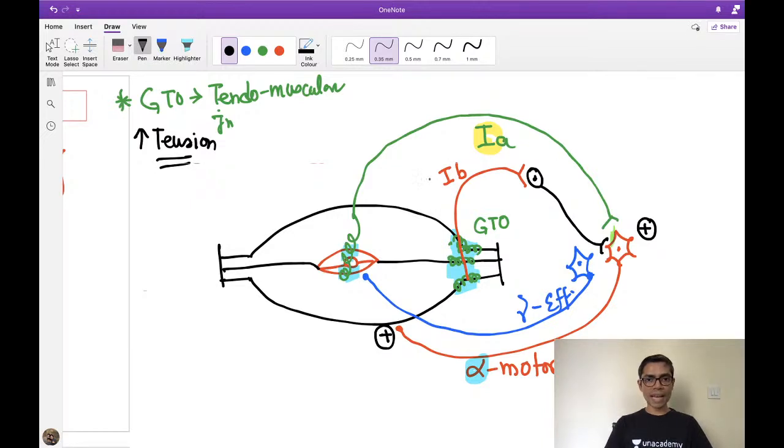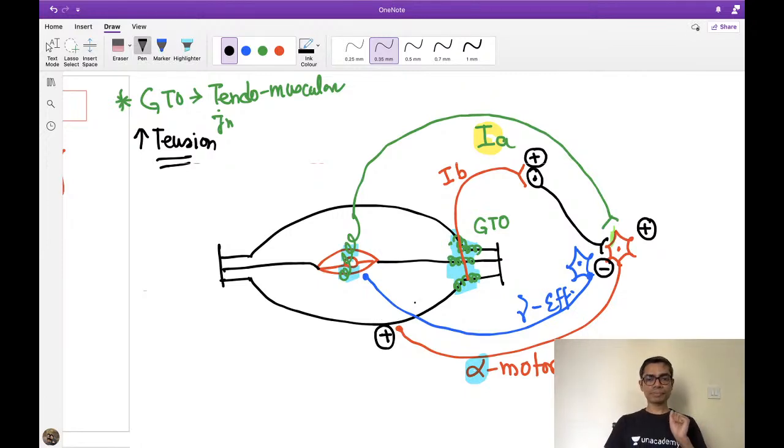So if there is increased tension at the level of this Golgi tendon organ, then the 1B fiber will be activated. Look carefully. 1B fiber activation means it is going to activate this inhibitory interneuron. Because this interneuron is inhibitory, it is ultimately going to inhibit the same alpha motor neuron which is supplying the extrafusal fiber of the same muscle.